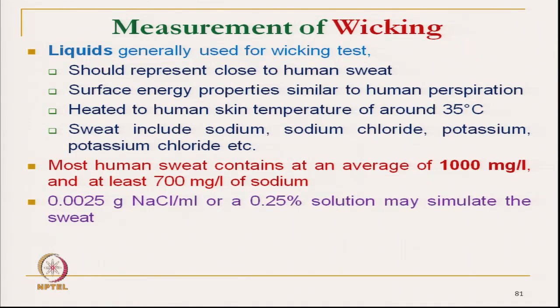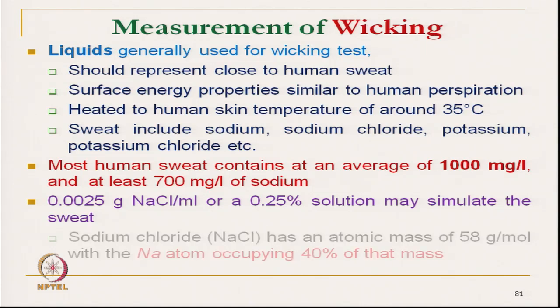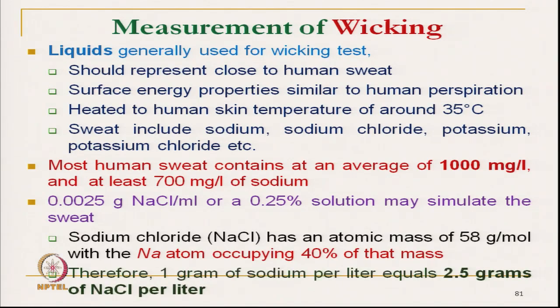We cannot directly use plain water or distilled water. Water mixed with 2.5 gram NaCl per liter closely simulates human sweat as far as the wicking performance is concerned.